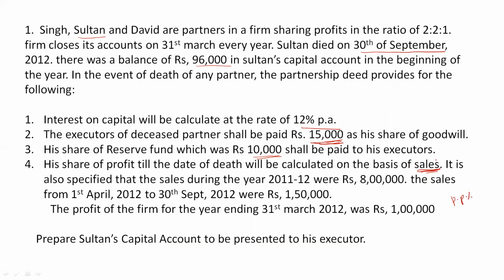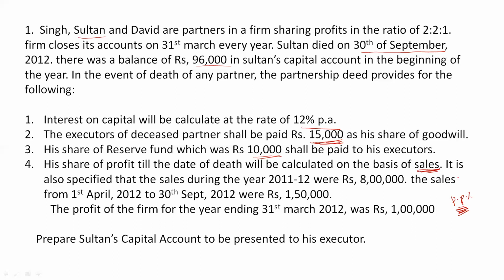For finding out the profit margin you need two things: previous year sales and previous year profits. In some questions they will directly give you this profit percentage. They will tell that according to previous year profits, the profits earned were 25 percentage. On the basis of that we can find out current year profits. But if this percentage is not given, then we need two things: previous year sales and previous year profits.